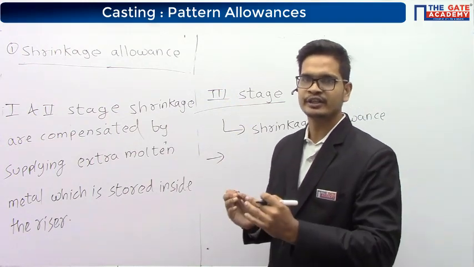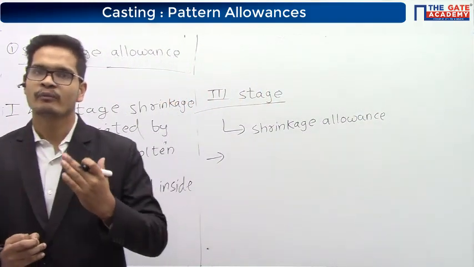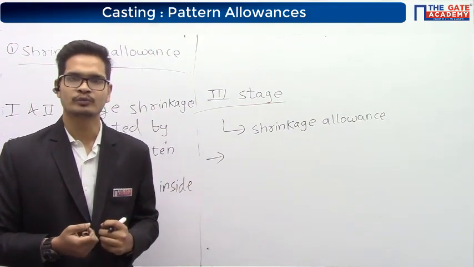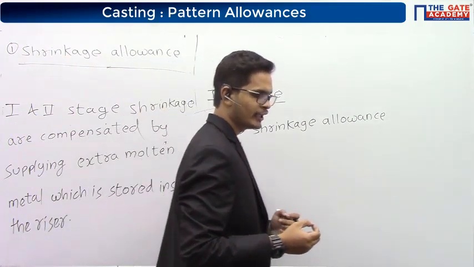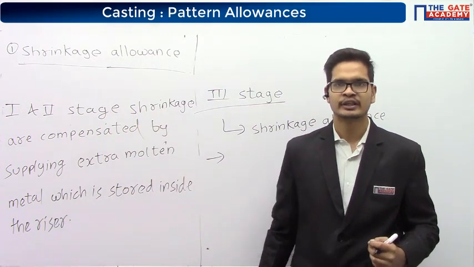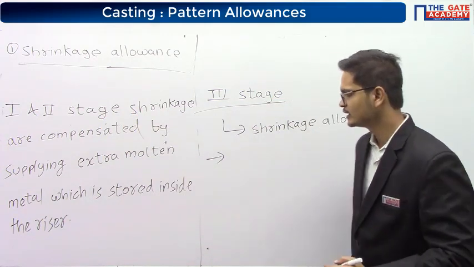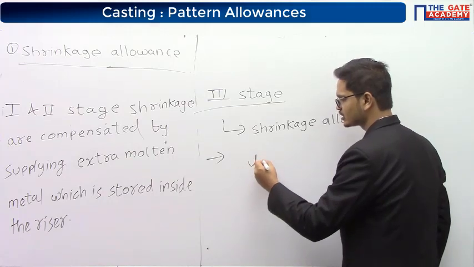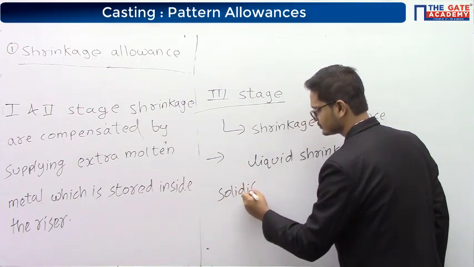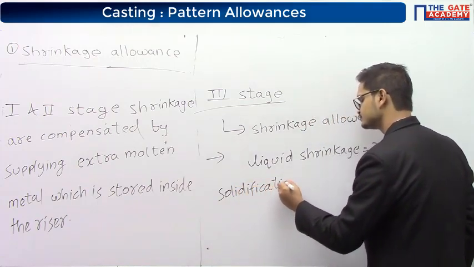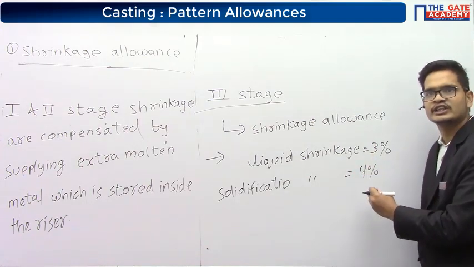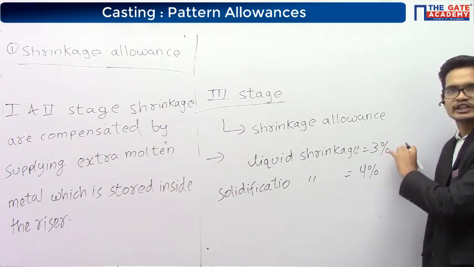Now, how are these shrinkages mentioned in terms of? For measuring any liquid, we use volume, right? So, if they have given us the liquid shrinkage and the solidification shrinkage in terms of percentage, let's say the liquid shrinkage is 3% and the solidification shrinkage is 4%, they have just given us the percentage, they have not mentioned the percentage of what.